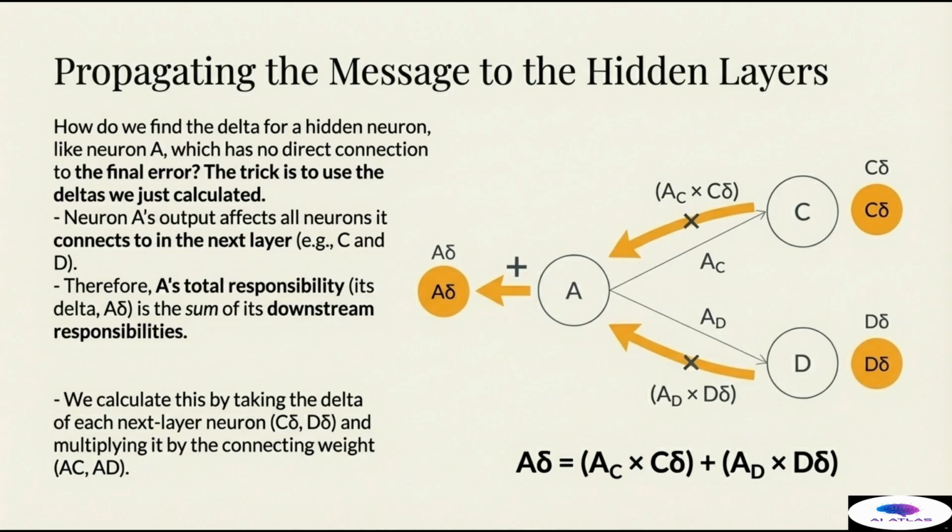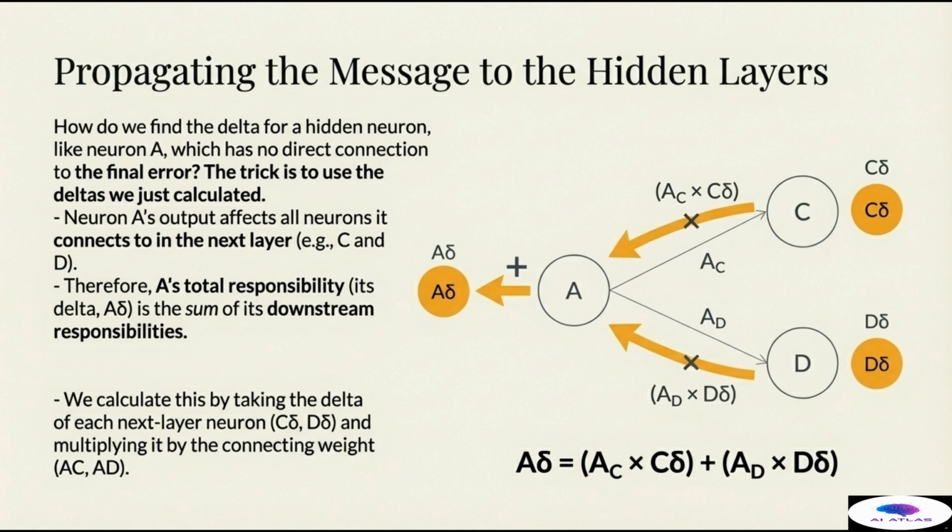Neuron A's output contributes to the input of all subsequent neurons, like C and D. Therefore, neuron A has total responsibility for the final error, its delta. A's delta must be the sum of its downstream responsibilities. We are essentially combining the weighted error messages coming from the layer in front of us.